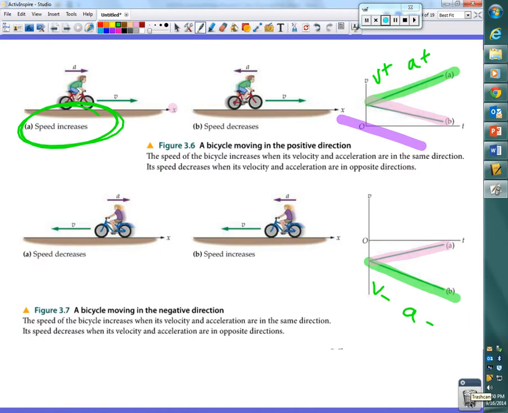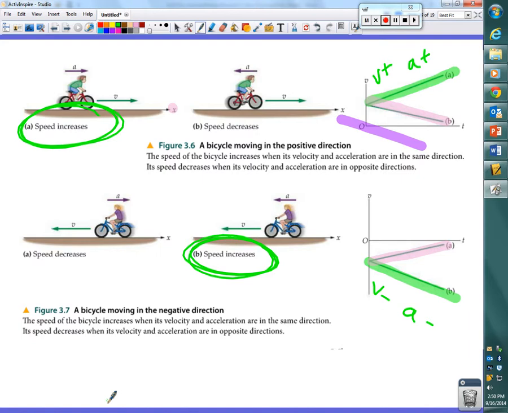If we have negative velocity and negative acceleration, what happened to this girl on her bike? She is speeding up, even though the acceleration is negative.